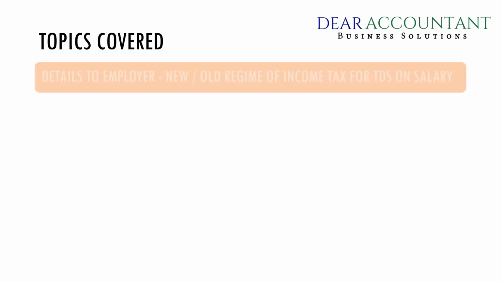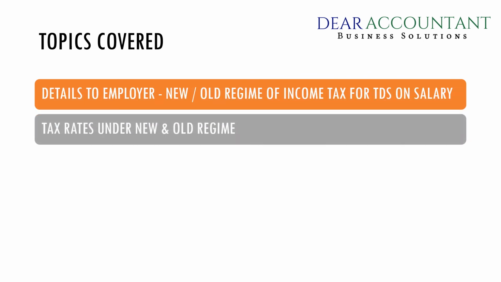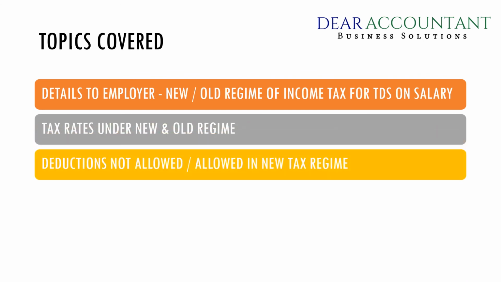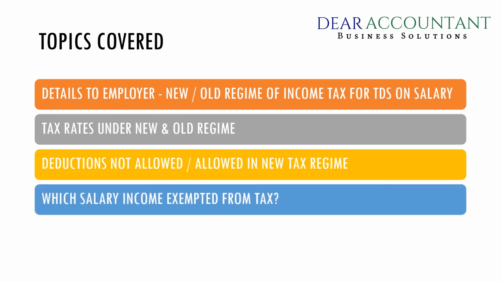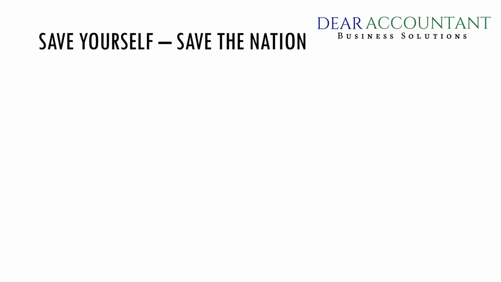So let me just go over the contents which have been already covered under this presentation. The first thing was the details to the employer, whether an old or new regime of income tax for TDS on salaries, tax rates under the new and old regime, deductions which were allowed and which were not allowed in the new tax regime, which part of your salary is exempted from tax, and what were the various deductions available to salaried employees. So that's it for now, folks.